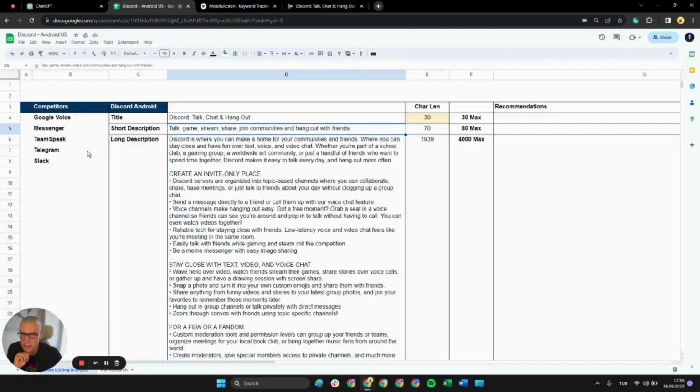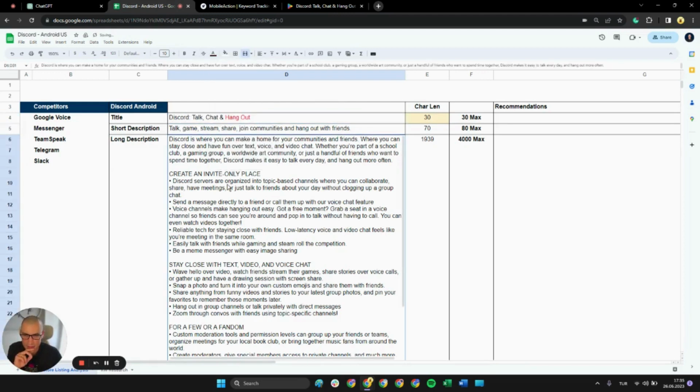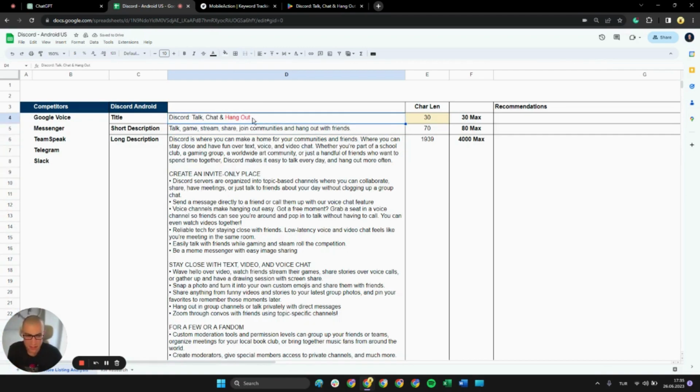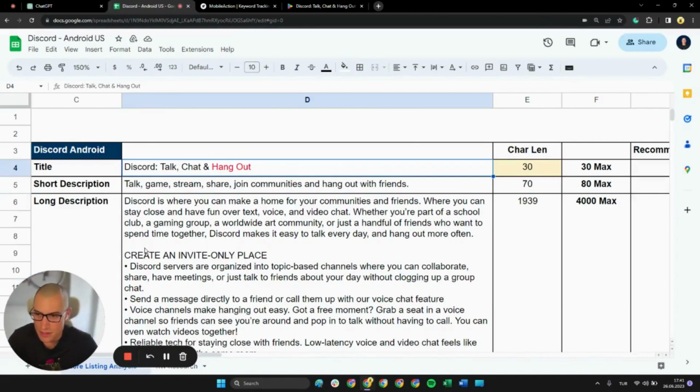Right from the get go, we could say that maybe we could try and use something different than Hangout in the title, which is the most impactful and most important textual field in the App Store.